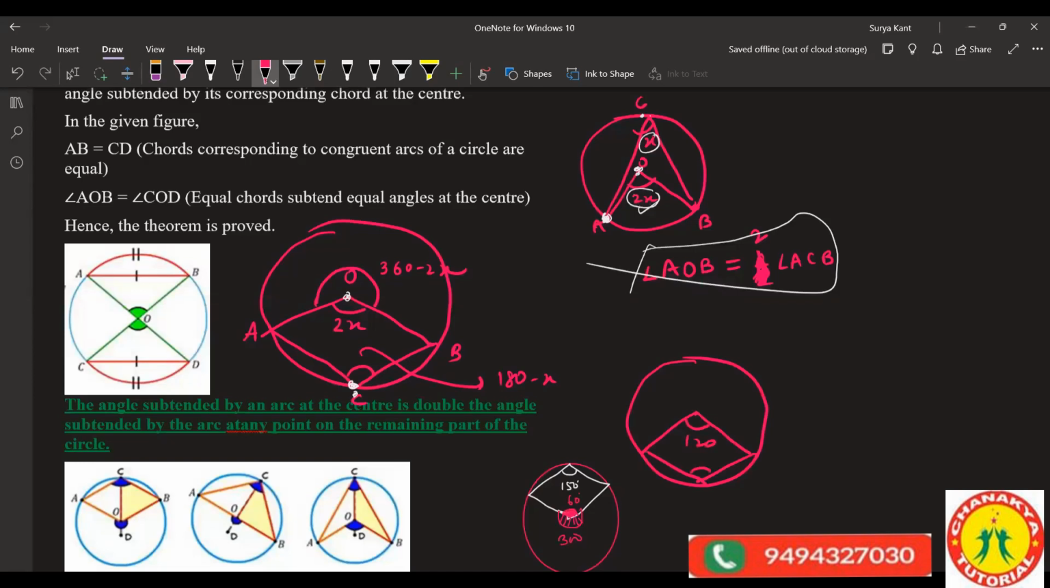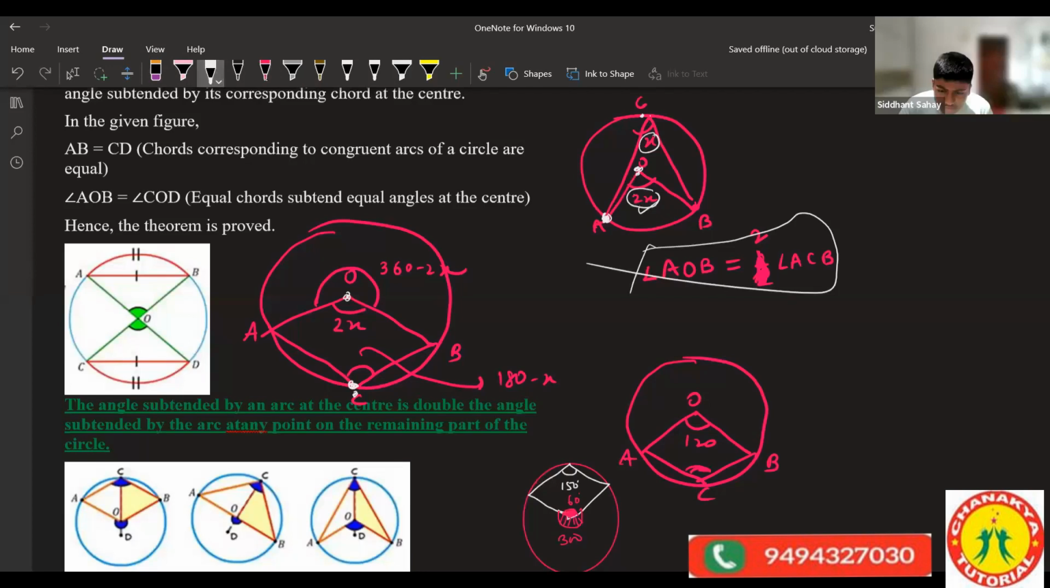120 only, sir. Yes, it's 120 only. Find this angle. What, 420? No, sir, 120. Which angle, sir? Wait, no, we might be wrong, because it's not given that all sides are equal.